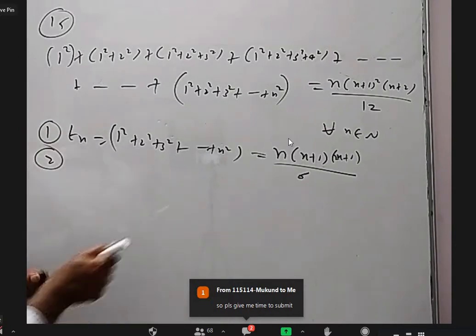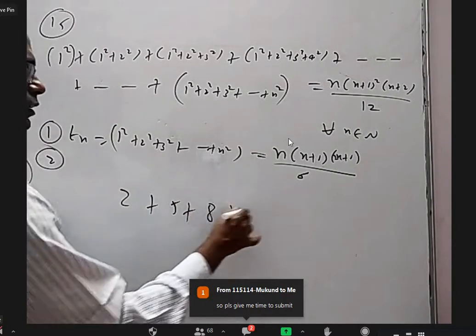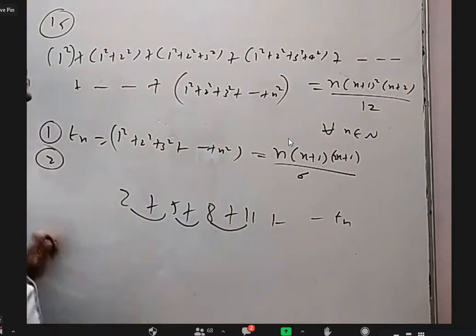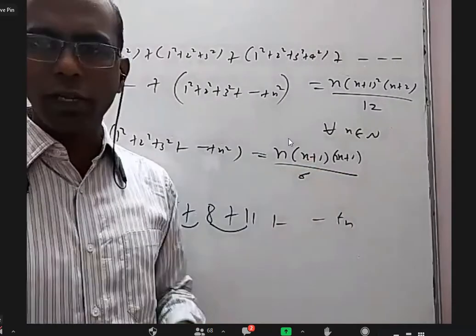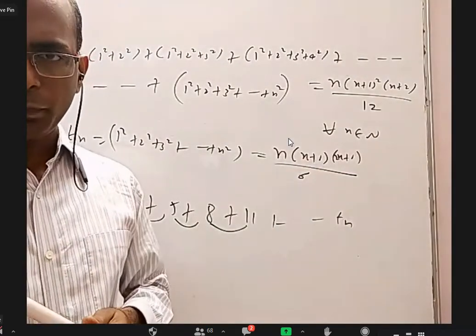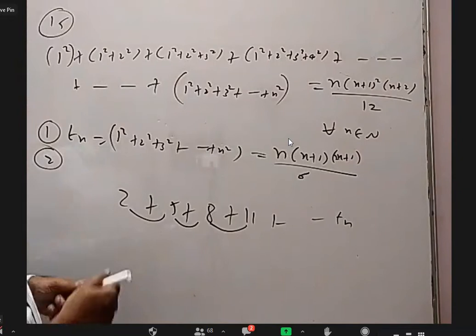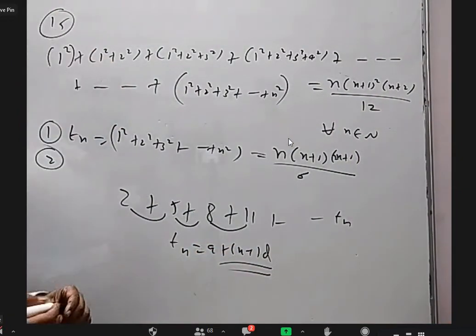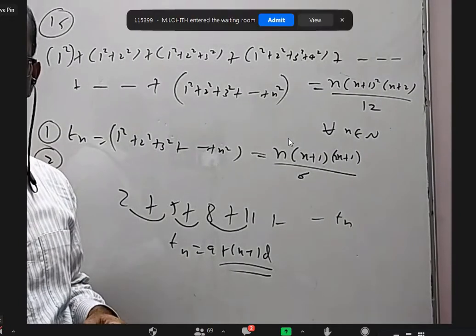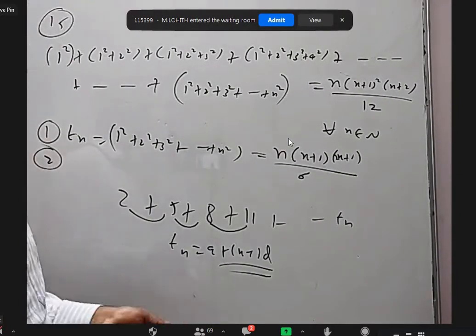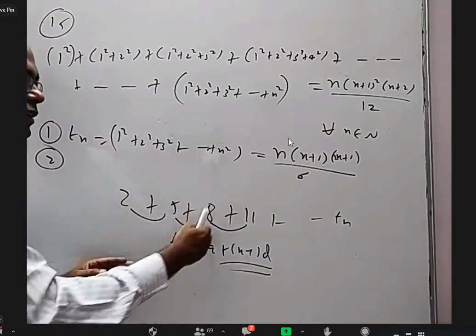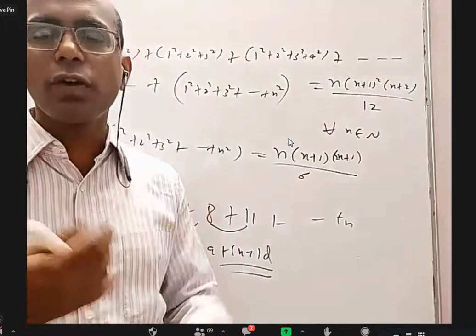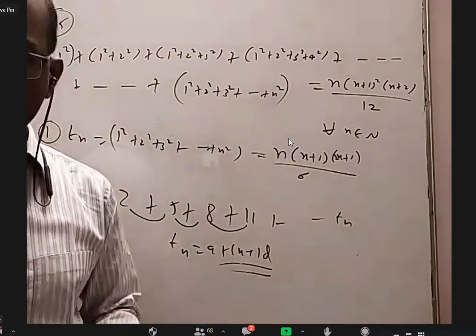It is like asking: 2 plus 5 plus 8 plus 11, what is the nth term? This gap is 3, this gap is 3, this gap is 3. Based on that, we have a formula, a plus (n minus 1) into d. But how is the nth term a plus (n minus 1) d? Is there any proof? It is very simple. We are adding d here, d here, d here. So if you want the 10th term, you have to add d 9 times. Like that, for the nth term, you have to add d (n minus 1) times. That is the logic.